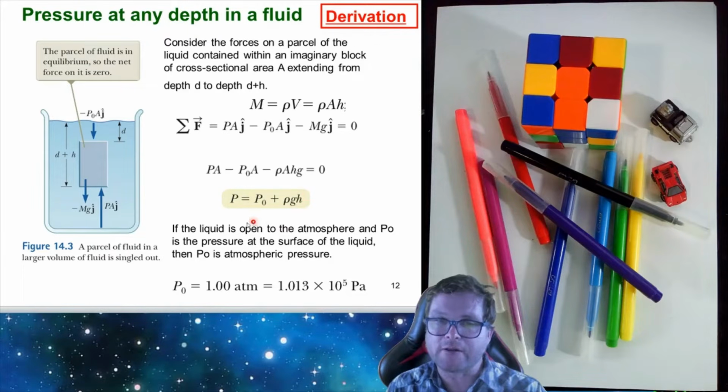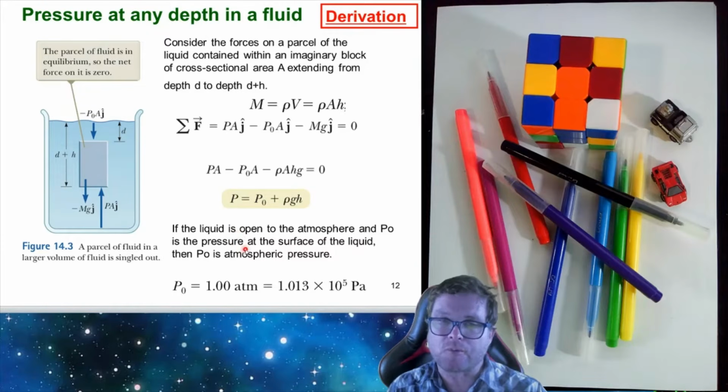So the final expression that we see is that the pressure at this point here is going to be equal to the pressure at the top, which is P naught, plus the density of the liquid times g times h, where h is this column of liquid.